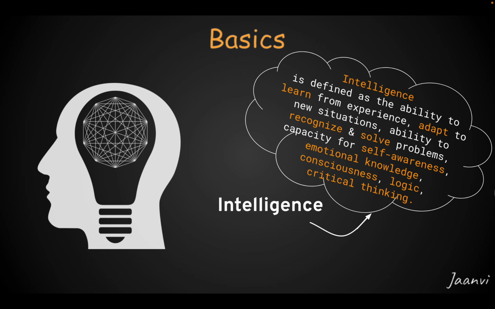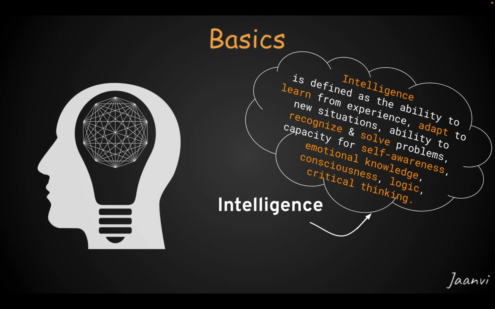Okay, and we humans are born with intelligence, that is, we have some of these abilities since birth, and we will gain more capabilities as we grow, whereas machines that are created by humans don't have this intelligence naturally. That means they don't have any of these abilities mentioned here, guys. Okay, so that's what intelligence is in brief, guys.